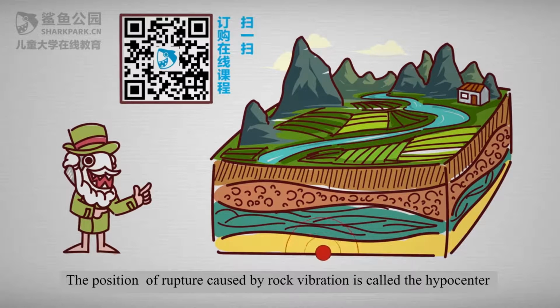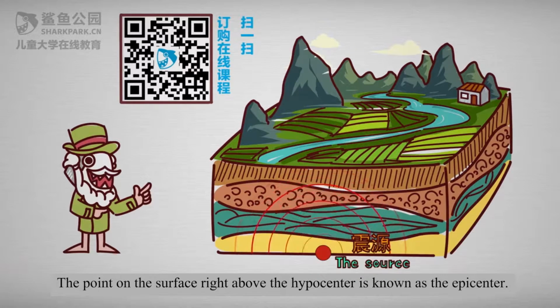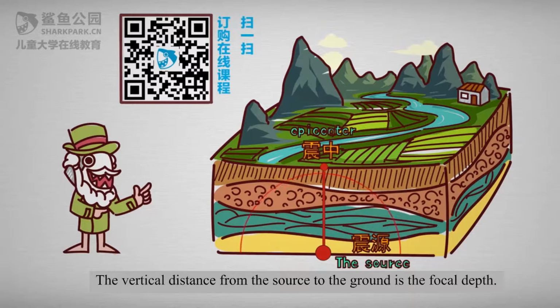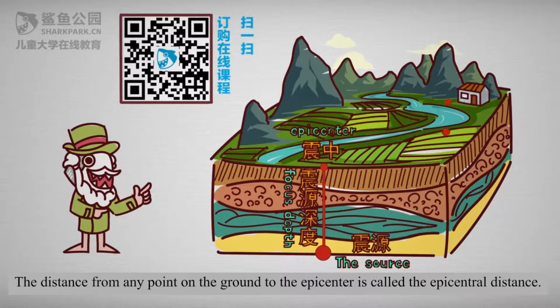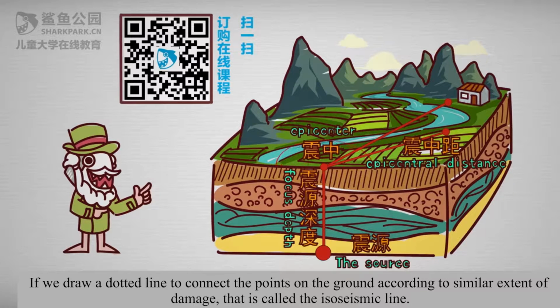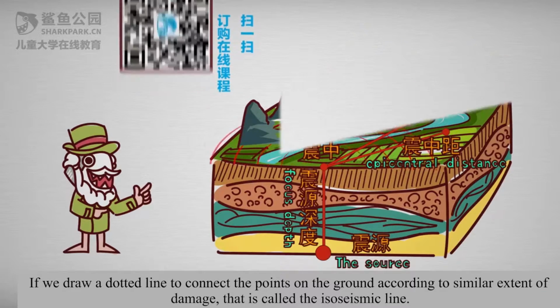The position of rupture caused by rock vibrations is called the hypocenter. The point on the surface right above the hypocenter is known as the epicenter. The vertical distance from the source to the ground is the focal depth. The distance from any point on the ground to the epicenter is called the epicentral distance. If we draw a dotted line to connect the points on the ground according to similar extent of damage, that is called the isoseismic line.